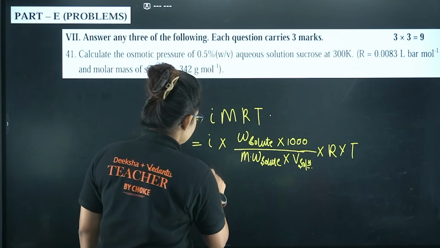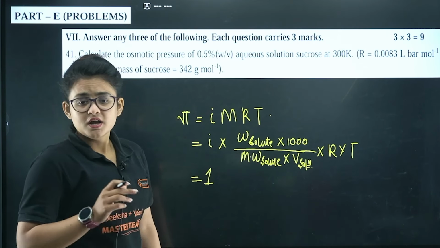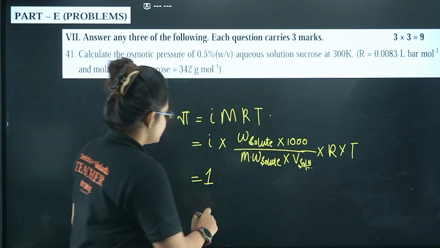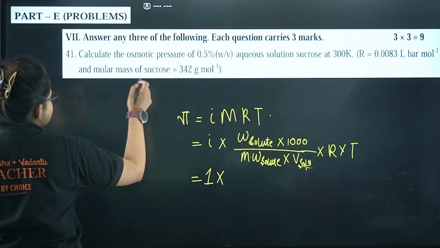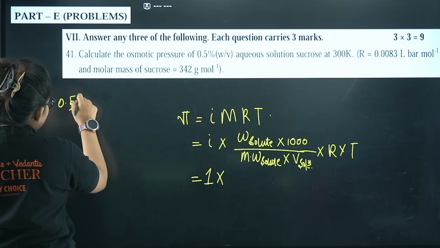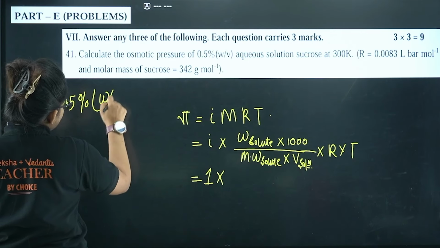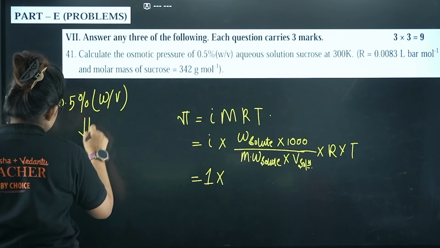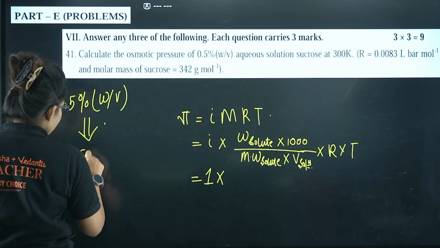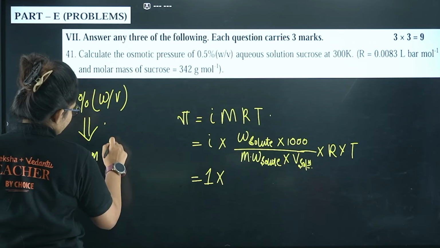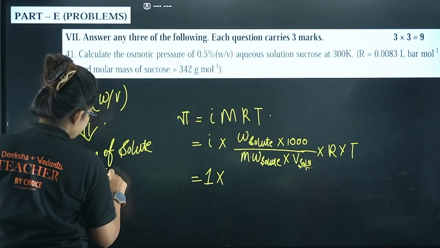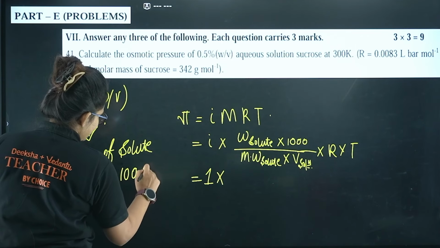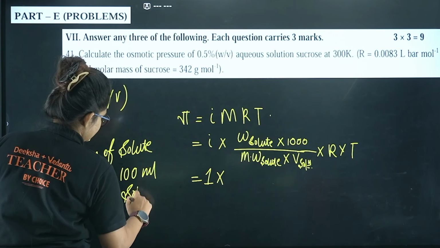Now let's put everything over there. i is going to be 1 here because it's a non-electrolyte, right? So 1 into weight of the solute. See, 0.5% weight by volume is given. It indicates I am having 0.5 gram of solute in 100 ml solution.